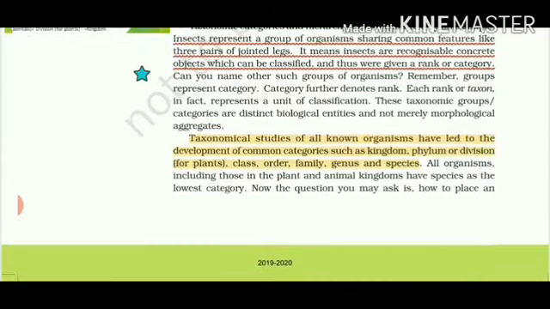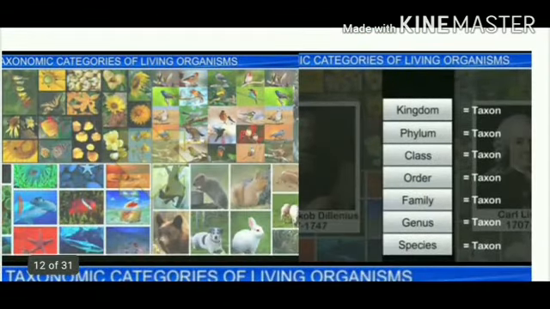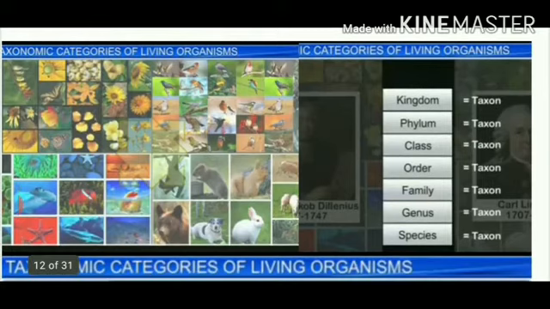Let's start with this. First of all, look at this picture. You can see a variety of plants and animals which are found on this earth. Each and every category is classified into 7 different taxa. Each is called a taxon.